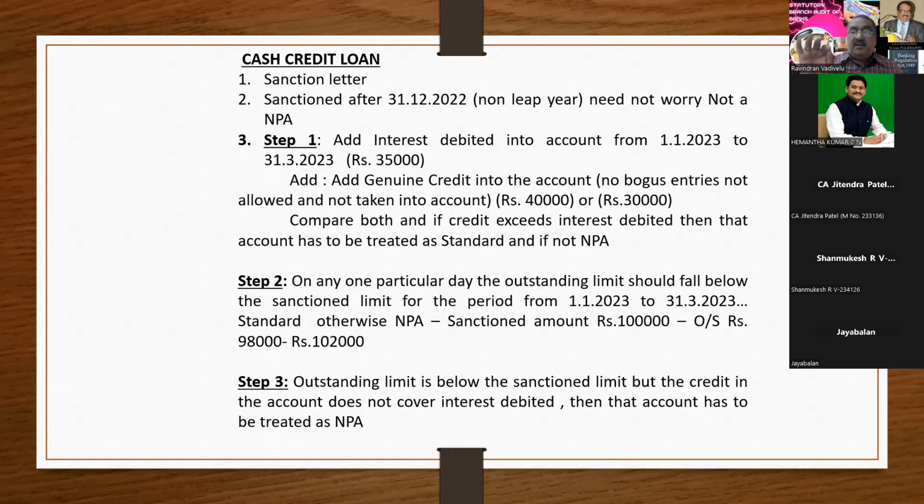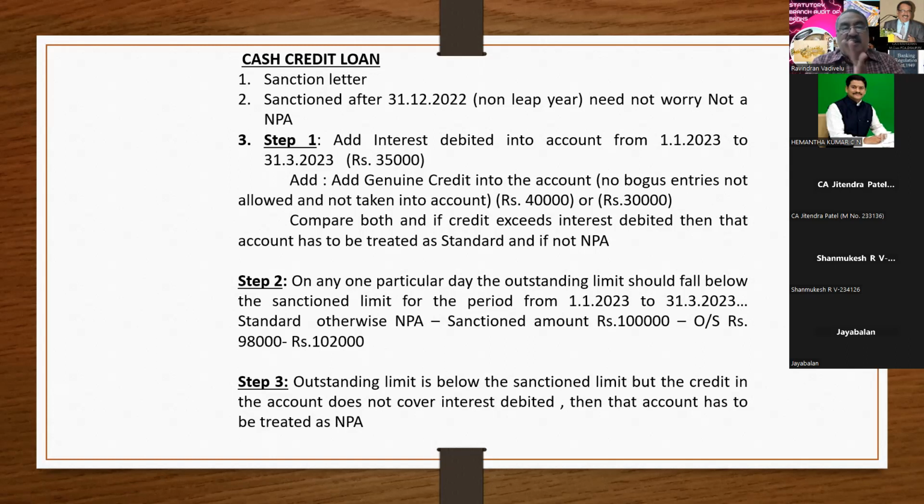You have to add all the interest debited into the account from 1/1/23 to 31/3/23. What is the interest due to be paid? What is the amount actually paid? You compare it. If the amount paid exceeds the interest, that means all interest is serviced, and that account has to be treated as standard. Otherwise, it has to be treated as NPA. Is it clear, sir? 1 and 3 are one and the same.